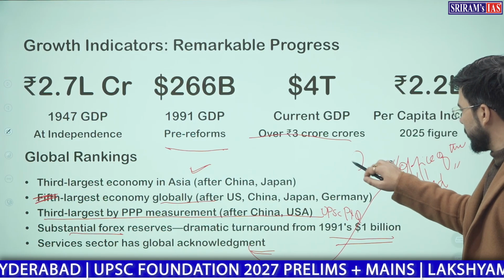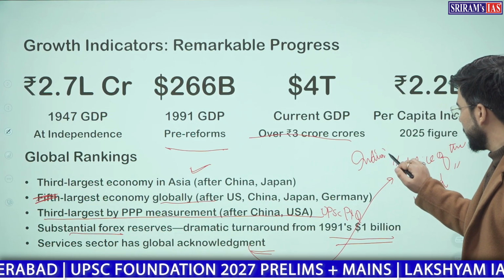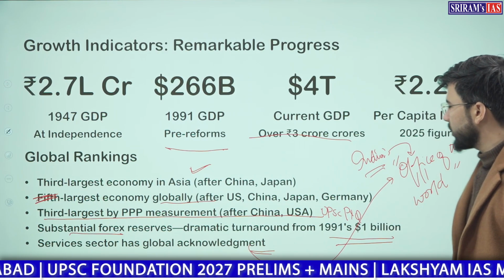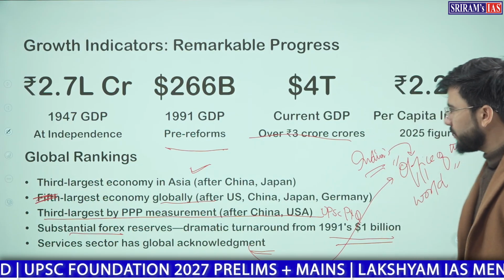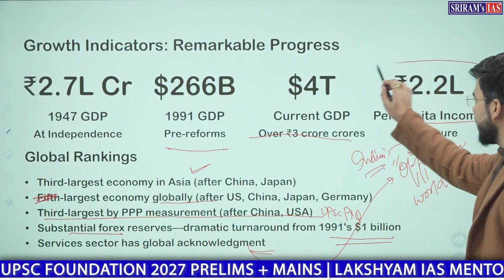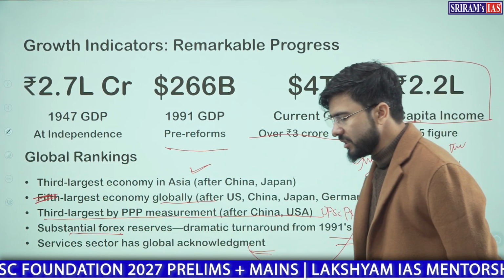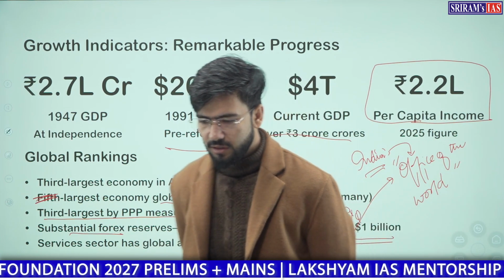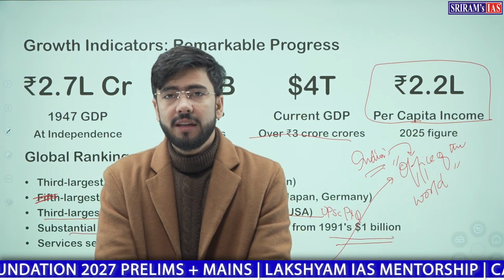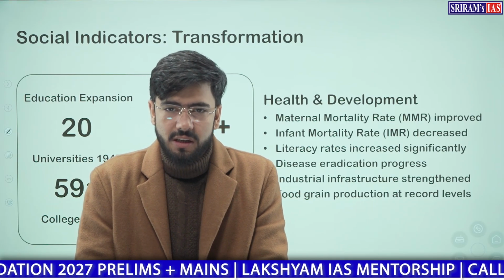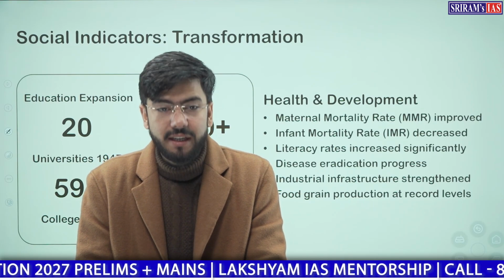Our per capita income stands at 2.2 lakh rupees per person. Now that is on the nominal level. That does not mean that actually everyone is earning that much. We should keep that in mind.